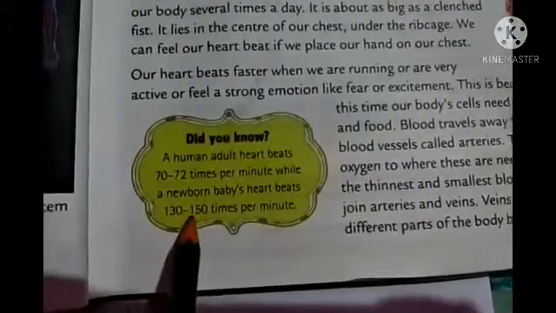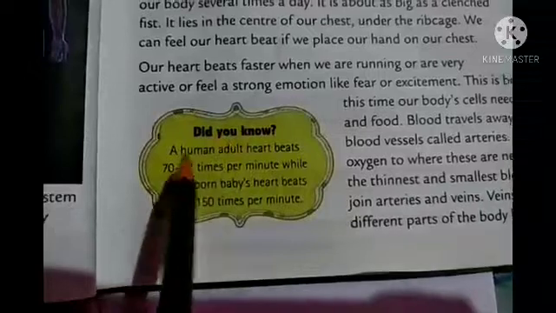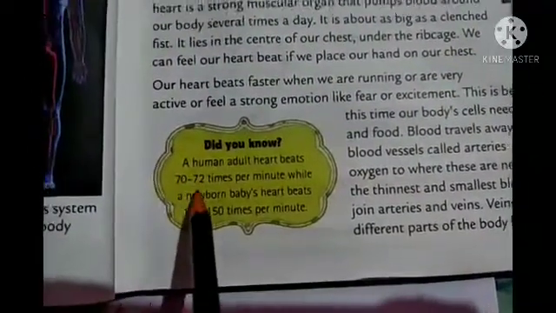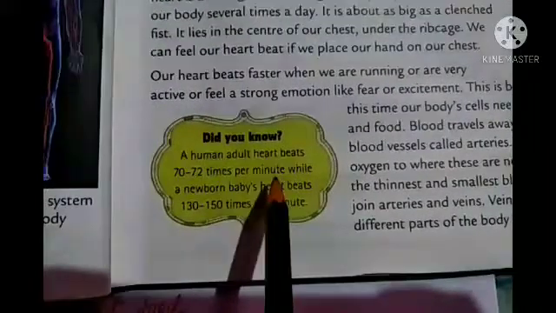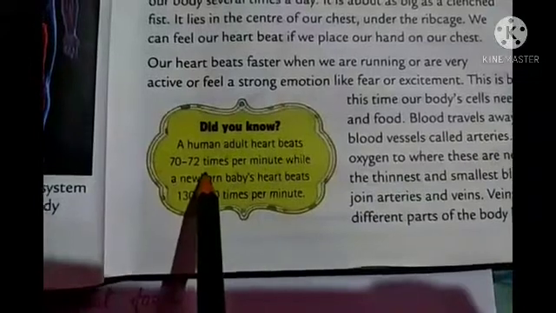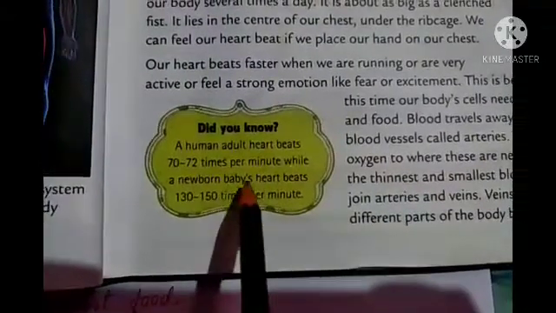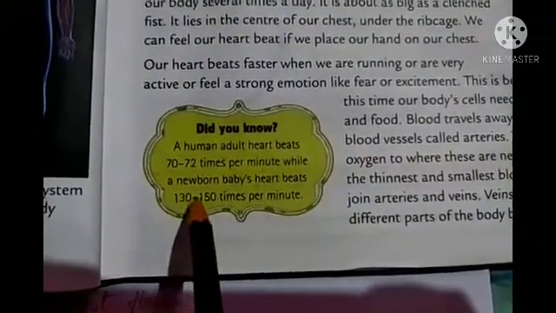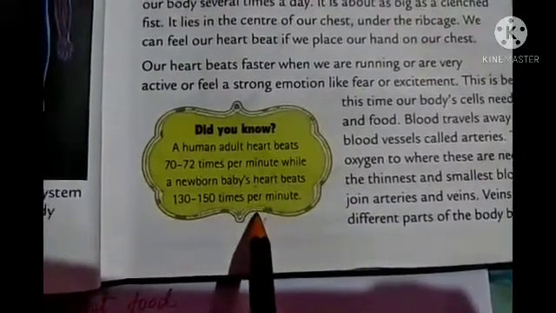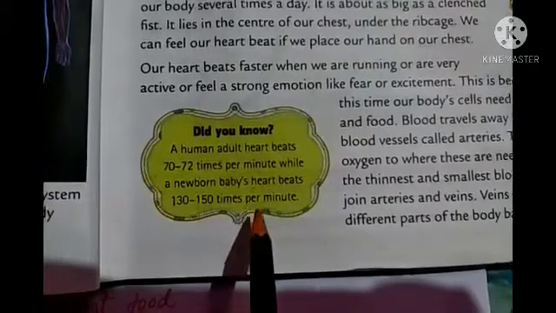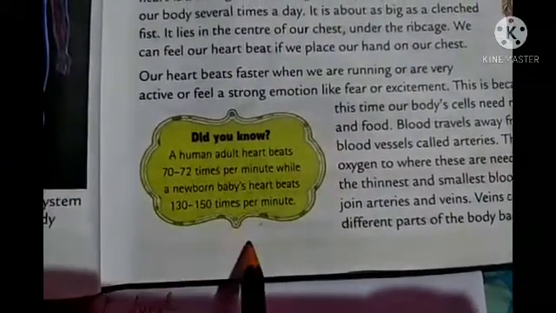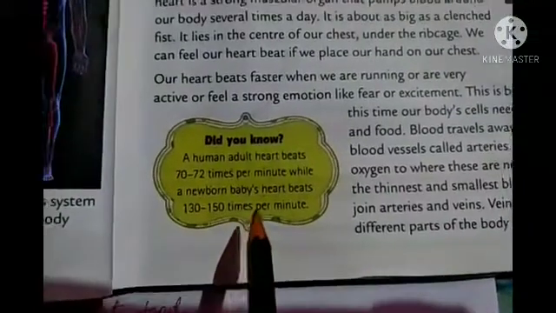And do not forget to read this Did You Know part. Okay, so here you see a human adult heart beats 72 times per minute. That means in 1 minute an adult's heart beats 72 times. Then a newborn baby's heart beats 130 to 150 times per minute. So from here we can understand that a baby's heartbeat is faster than that of adult humans. Okay, so this is also a fact which we should know.